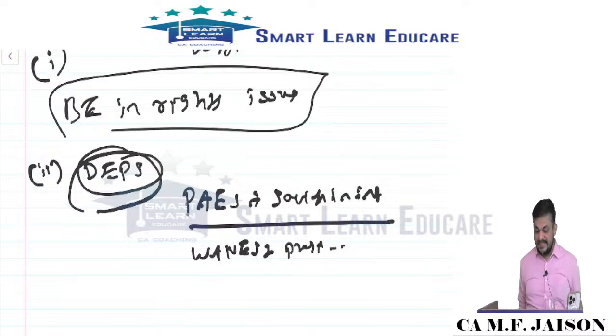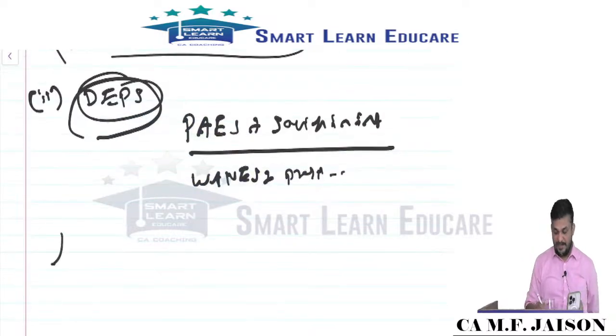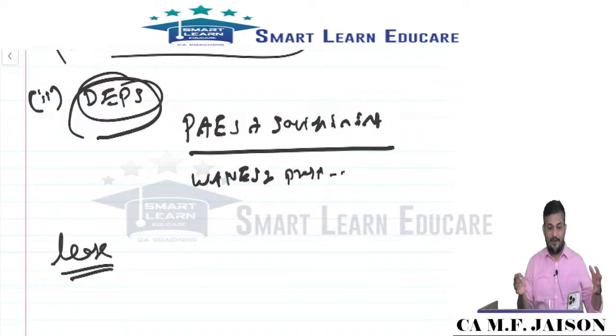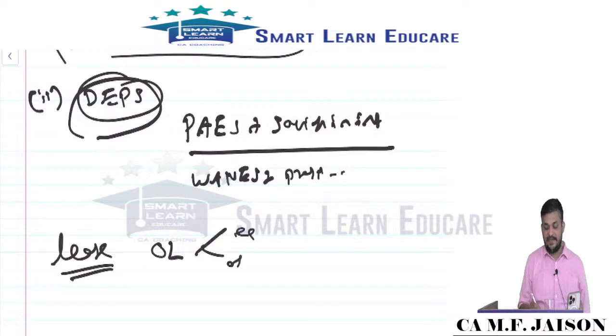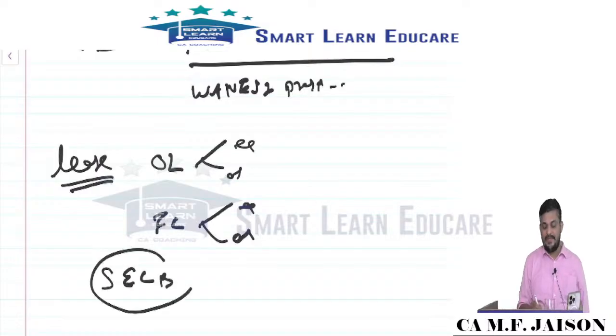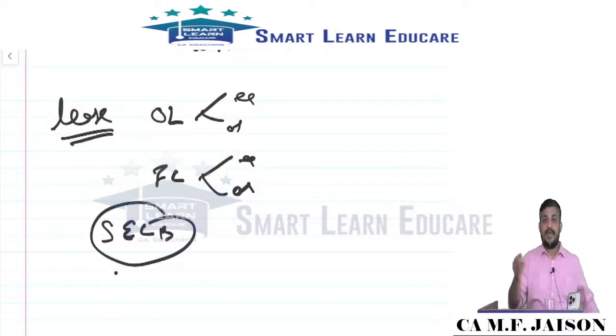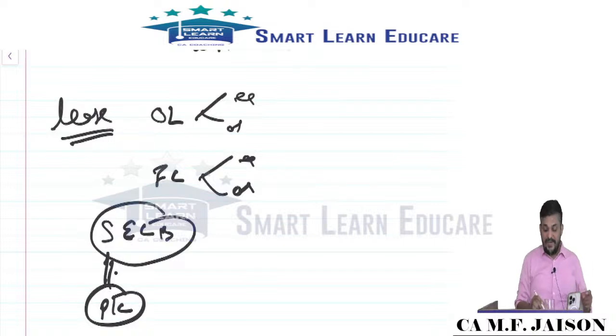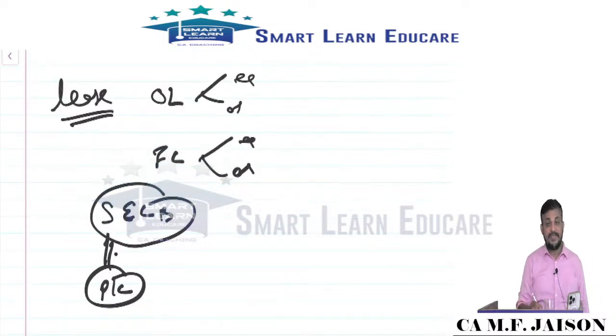As far as lease problems are concerned, my dear friends, you need to work them out because we don't have much time to explain that. You have operating lease in the books of lessee and lessor, finance lease in the books of lessee and lessor. Sale and lease back is a very important area. You are selling one asset and again leasing it back, but at the time of sale you get some profit or loss. The treatment depends upon what type of lease it is when you lease it back. If the lease is a finance lease, then the profit or loss is deferred and amortized.